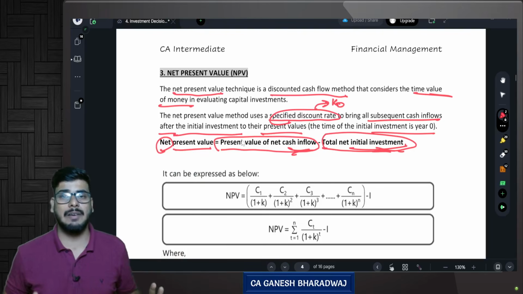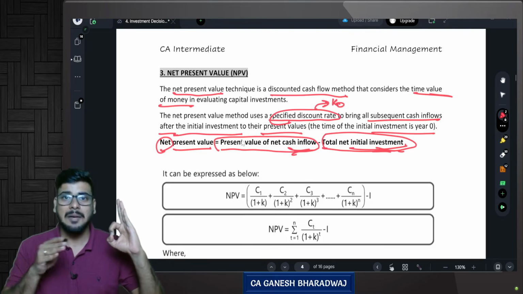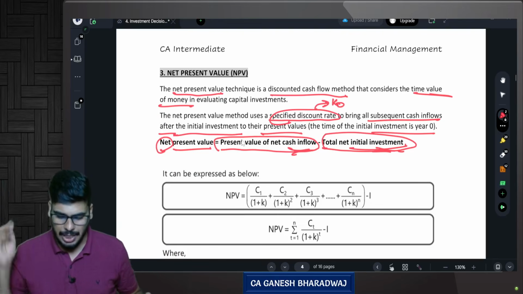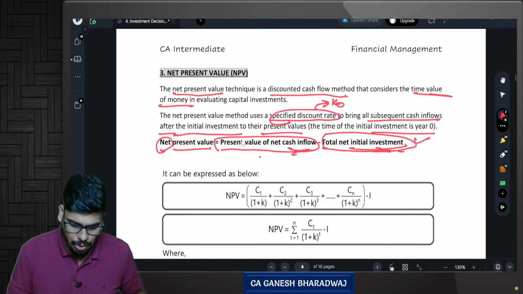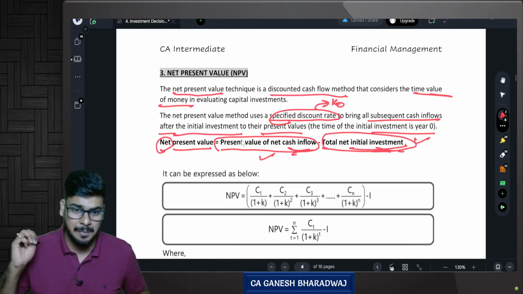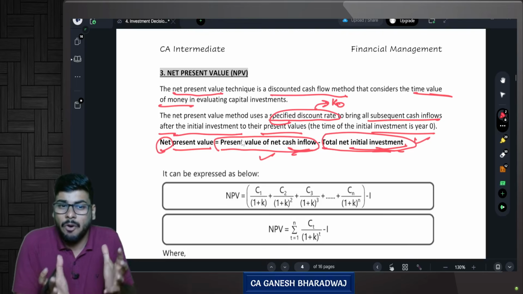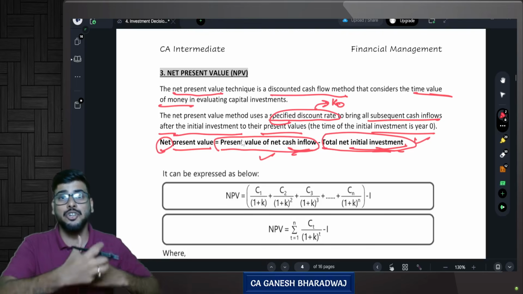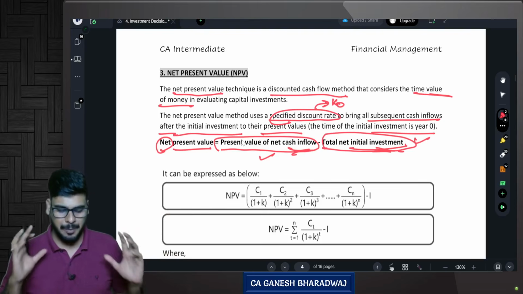So net present value means the present value of cash flows after tax minus my initial investment. Initial investment is already in today's value, already in present value, because the initial investment is made at T0, that is year 0. And this NPV concept, we have already seen from a numerical perspective in the basic concepts. Right now, we will be seeing it from an investment perspective.